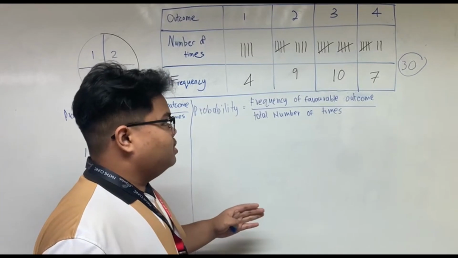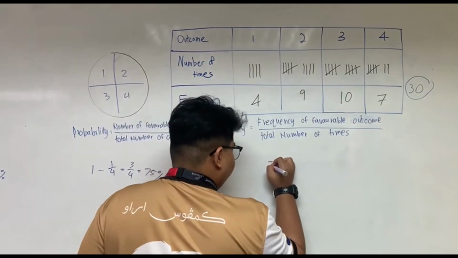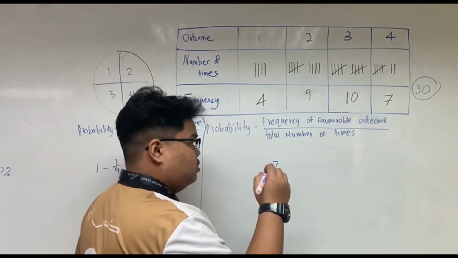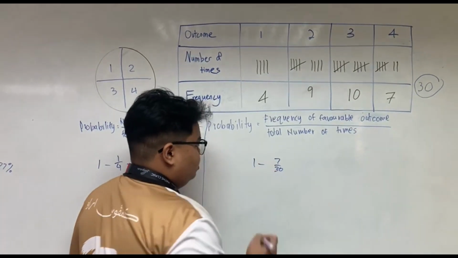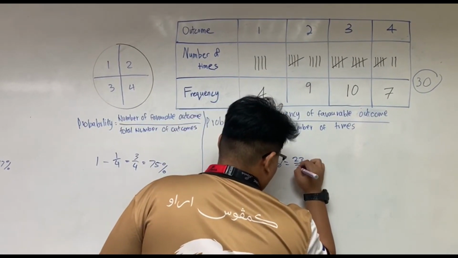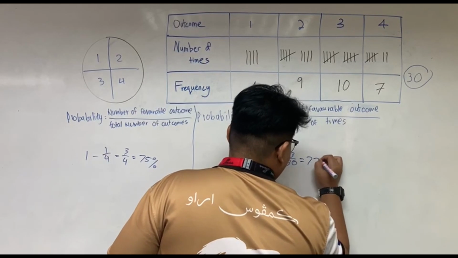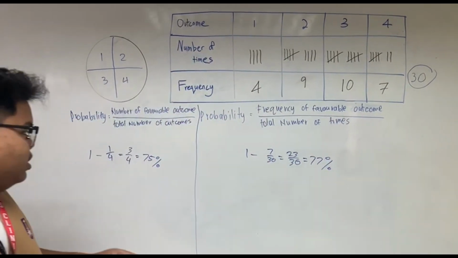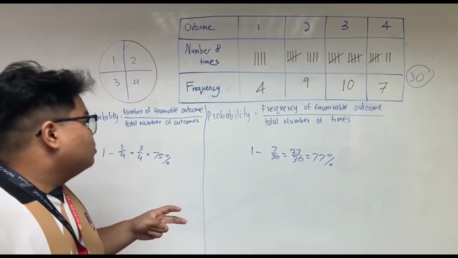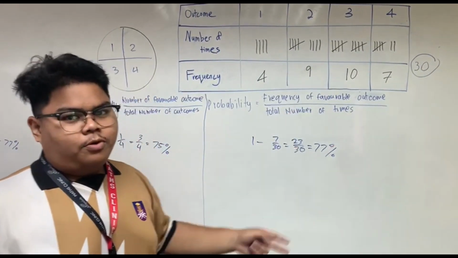Experimentally, getting the number 4 is 7 over 30, and the total is 30 over 30, which means 1. So we minus 7 over 30, and we get 23 over 30, which is equal to 77%. So the difference between experimental and theory is 2% to not get the number 4.